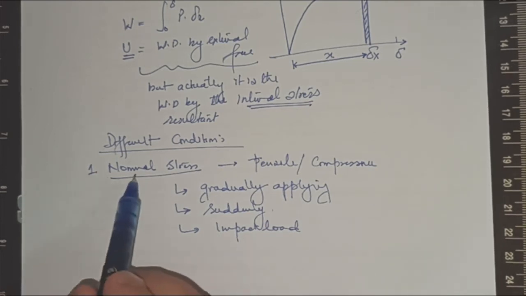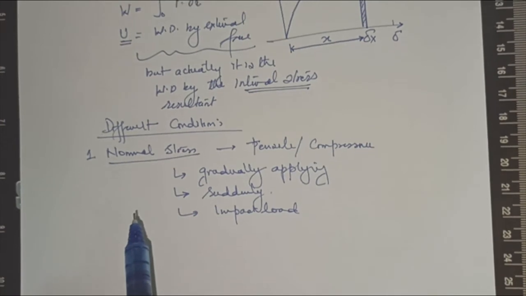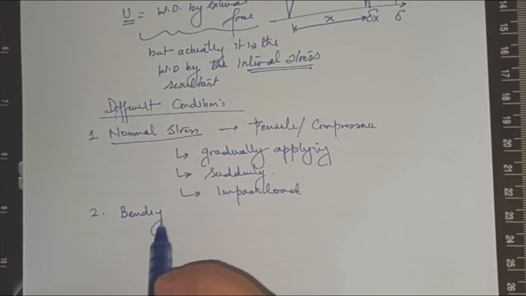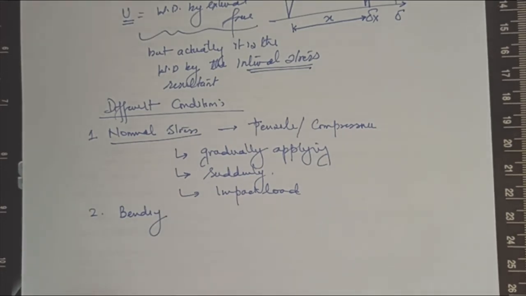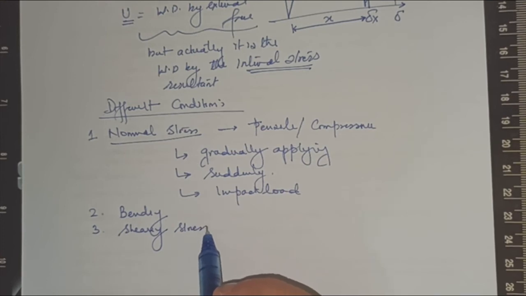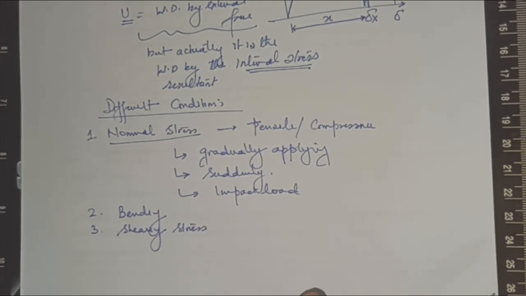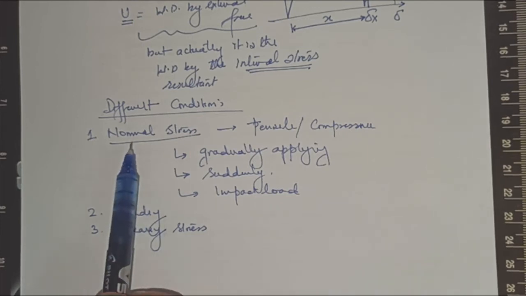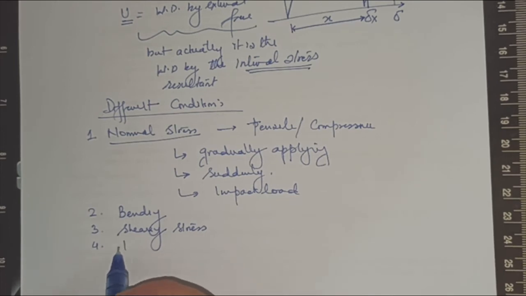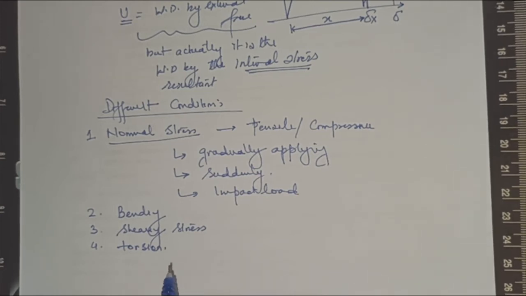So further, one type of loading is normal stress. Another may be bending stress. Bending may be another kind of loading, and there may be shearing stress. When shearing stress is applied, the structure is fully loaded in shear. We have a normal, we have a bending, and we have a shear. And further, we may have a torsion also. So these are the different kinds of loading situations.